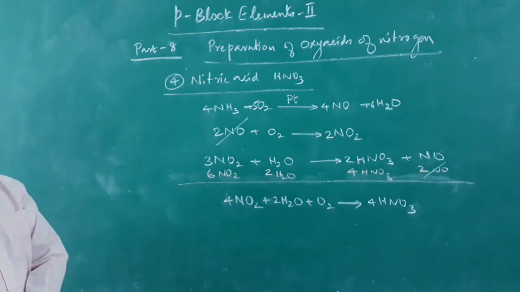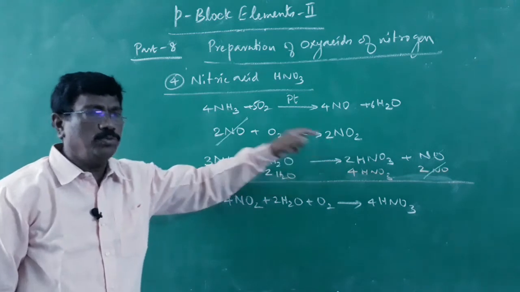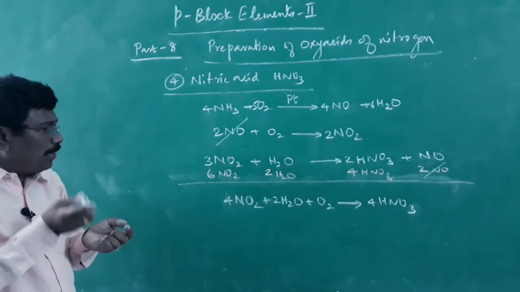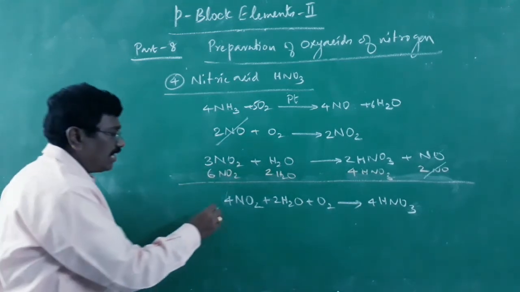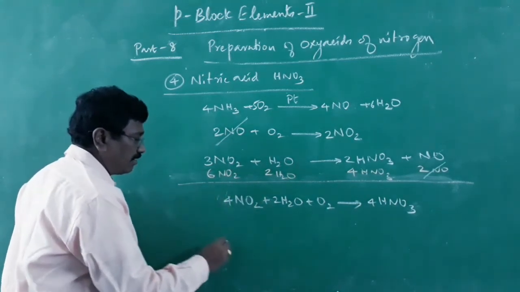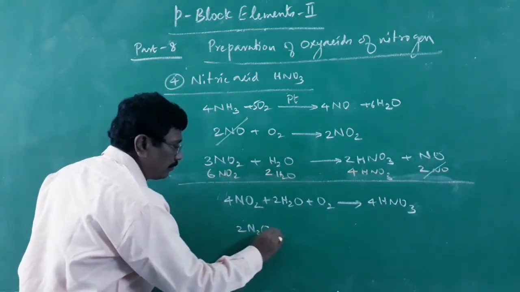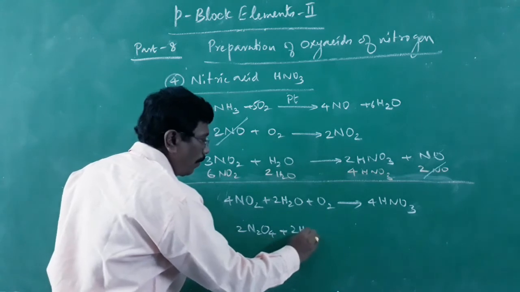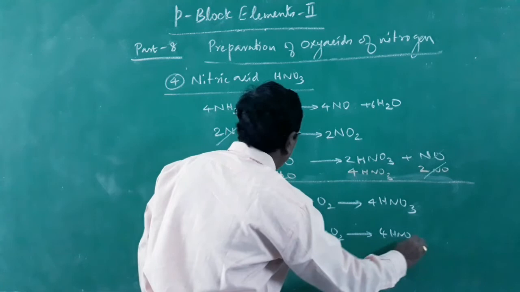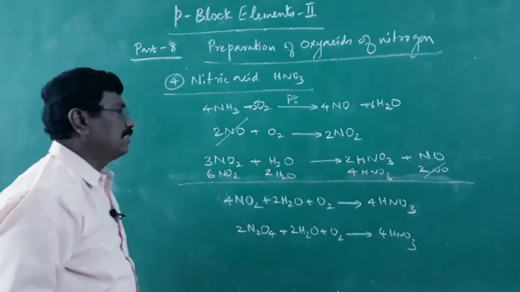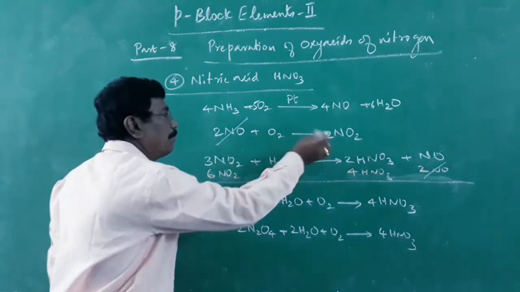But while you write the equation, NO is becoming NO2, that NO2 becomes a dimer. So instead of writing 4NO2, what we can write is 2N2O4 plus 2H2O plus O2 gives 4HNO3. The NO2 formed is becoming a dimer.